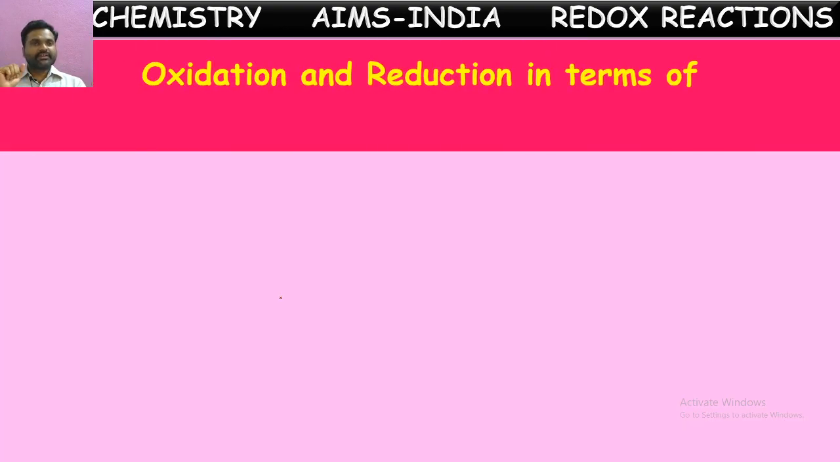Next, let us see oxidation reduction reactions in terms of electrons. At the start, we said these redox reactions can be explained in terms of either oxygen and hydrogen, or in terms of electrons, or in terms of oxidation number also. So now we are going to see the redox reactions in terms of electrons.